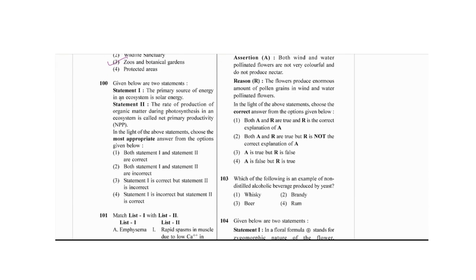Then the primary source of energy in the ecosystem is the solar energy. Absolutely correct. And the rate of the production of organic matter during photosynthesis in an ecosystem is called net primary productivity, or either the GPP, gross primary productivity. It should be GPP. So the first one is correct, the second will be incorrect.